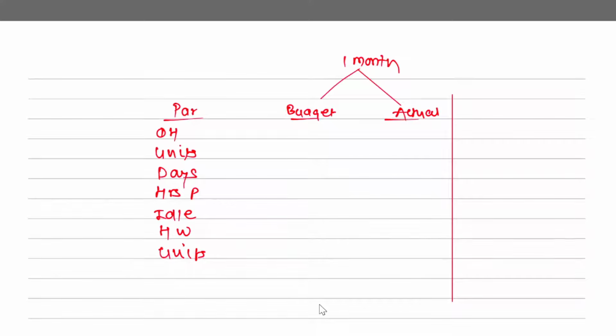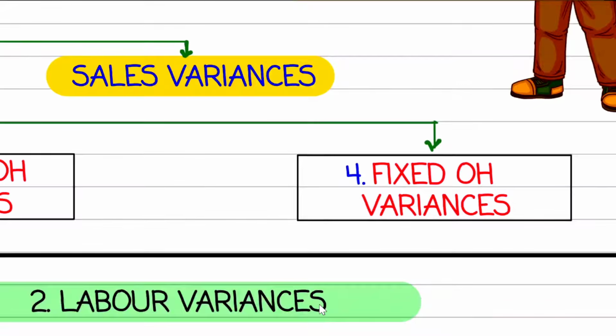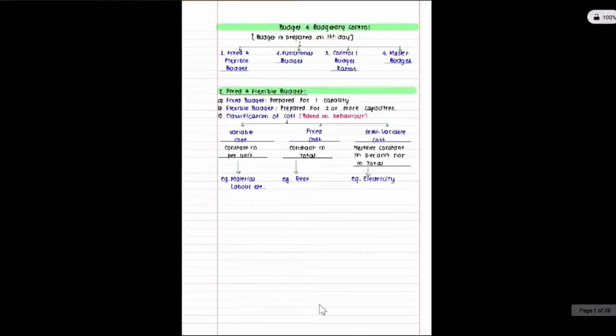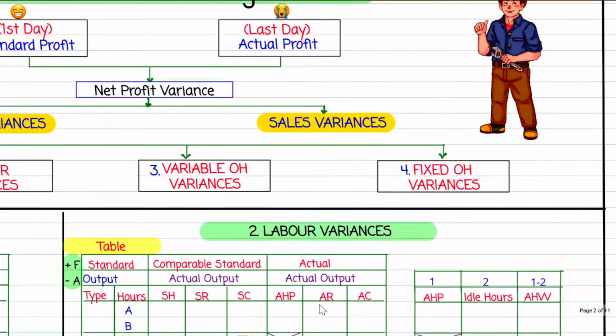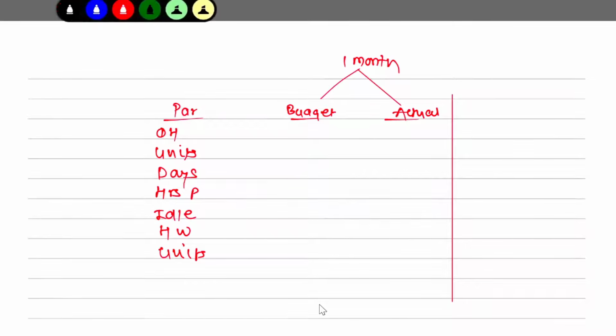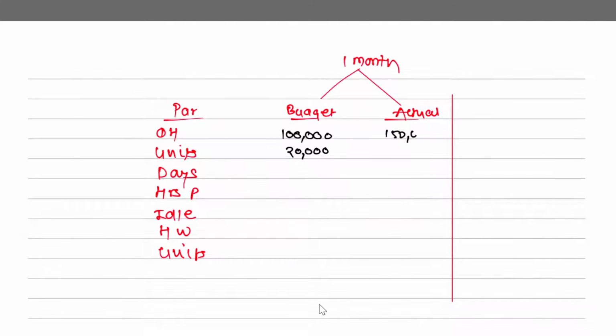Right? Let me just keep some data so that you can give the answer to me. And let me just, if at all, if I have just taken the solution over here. No, I haven't. So I have to create one. So let's just create some random values and see this. Let us say this is 1 lakh and this is 20,000, and you incurred 1,50,000, and let us say you produced 22,000 units, and 1 unit का absorption rate बोलो जल्दी.